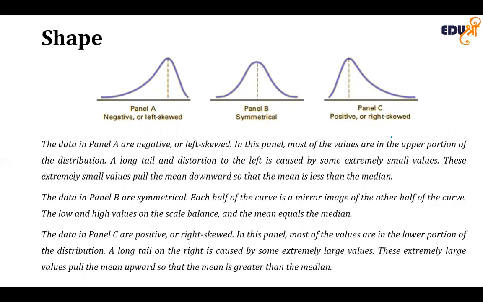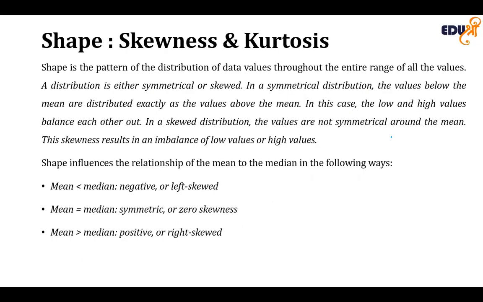Because the skewness statistic for this distribution will be less than zero, the term negative skew is also used to describe the distribution. These extremely small values pull the mean downward so that the mean is less than the median. Okay. So in case of negatively skewed, the mean is less than the median.